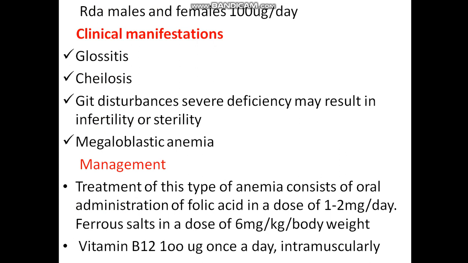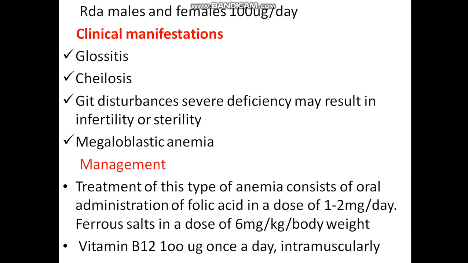Then megaloblastic anemia. The treatment of this type of anemia consists of oral administration of folic acid in a dose of 1 to 2 mg per day.